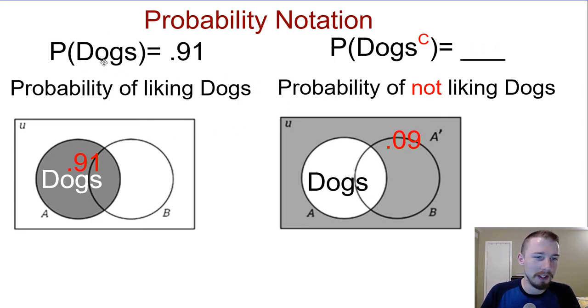All right, so the probability of liking dogs is 91%. The probability of not liking dogs would be the complement. If you like dogs, that's 91%, so the probability of not liking dogs is all the people that don't: either the people that only like cats or the people who don't like either. And if you notice the area in the middle, that's of course the overlap of the two, the intersection, which is going to be the people that like cats and dogs. You'll also notice that we can find the complement by just taking 1 minus the probability of liking dogs. 1 minus 0.91 would be 0.09. So kind of cool.